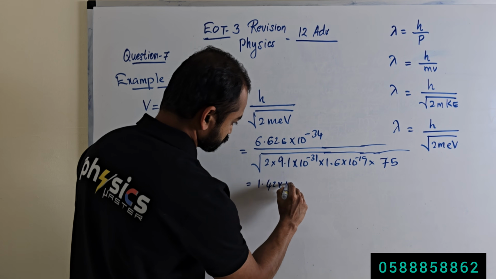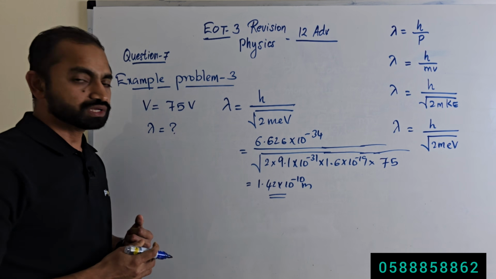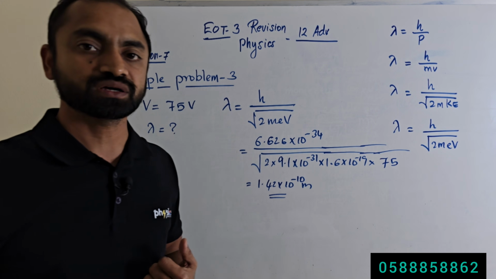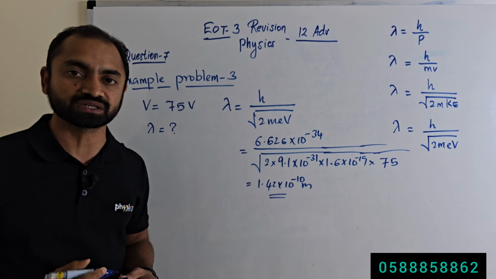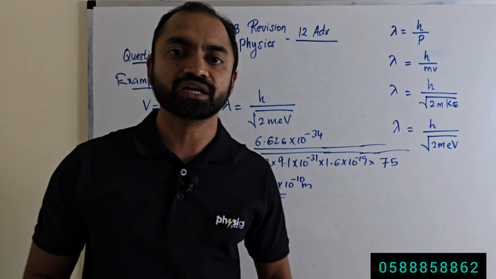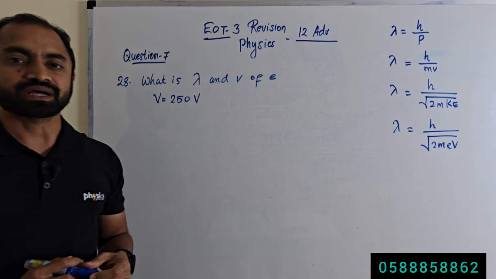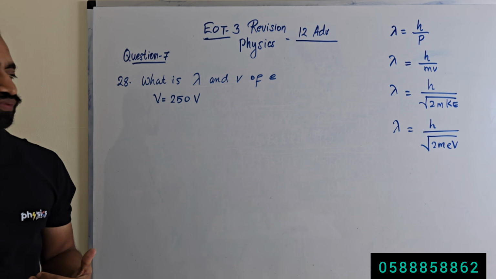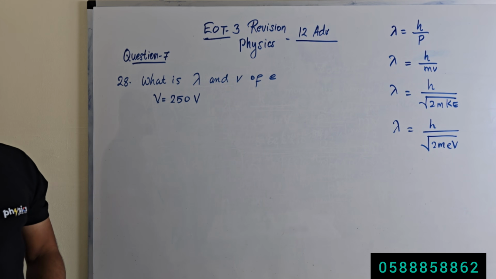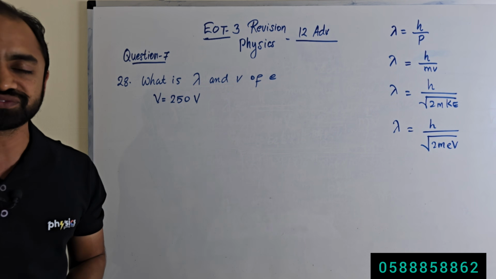1.42 times 10 to the power minus 10 meter. So this is the de Broglie wavelength of that electron accelerated by a potential difference of 75 volt. Practice problem number 28: What is the de Broglie wavelength and speed of an electron accelerated by a potential difference of 250 volt?